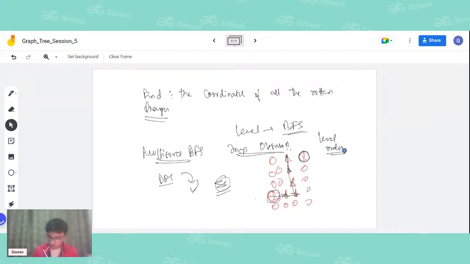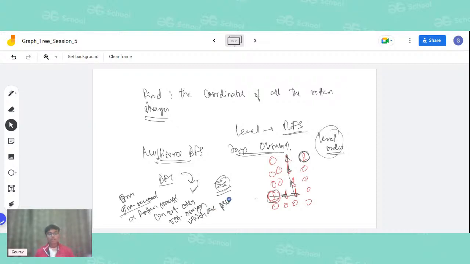Because the idea is that in any given second, a rotten orange can only rot those oranges which are present at a level one greater than the current level.